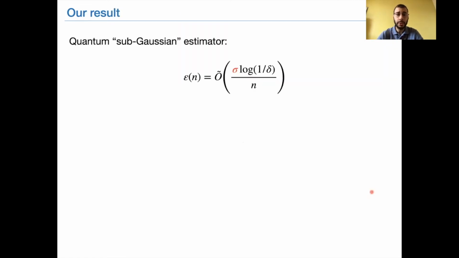The main result of our work is to unify those results and obtain a new quantum mean estimator, which achieves the following deviation bound, which is on the order of sigma multiplied by log 1 over delta, divided by the number of quantum experiments we can perform.